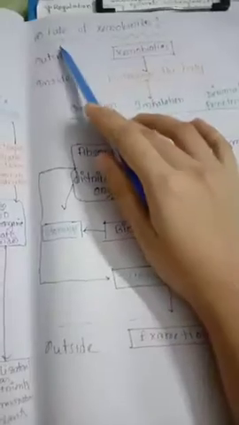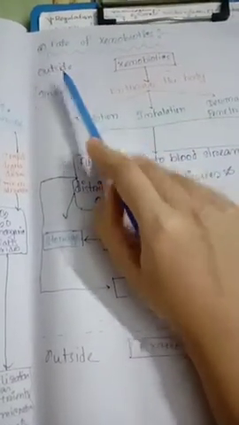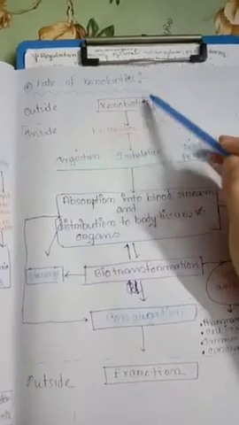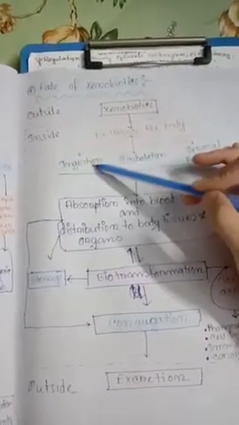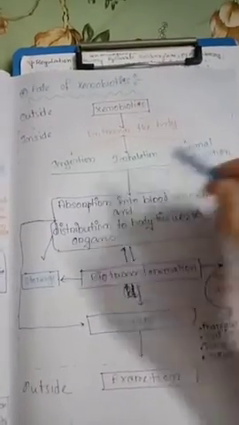And lastly but not least, we come to the fate of xenobiotics. It is outside our body, then inside our body, and then outside our body. What is outside the body? It is xenobiotic formation. Then it enters the body by ingestion, inhalation, and dermal penetration.